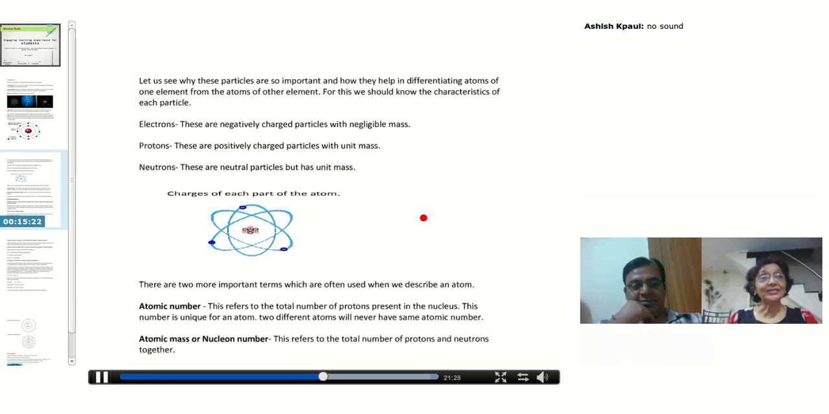Nucleus. What is there in the nucleus? Proton. Each proton has got unit mass. What is the next particle which is present in the nucleus? Neutron. And each neutron has got unit mass. So the proton and the neutron constitute the mass of an atom, and that is the reason the nucleus is so massive. All the mass of an atom is concentrated here.